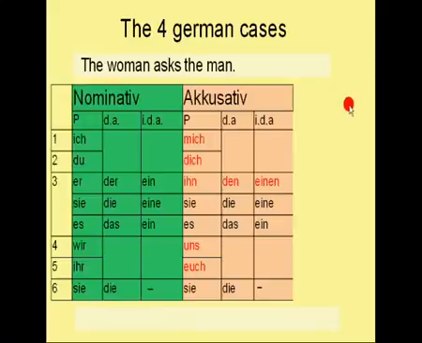Let's try another one. The woman asks the man. Which one of these words is the subject of the sentence and which one is the direct object? The subject in the sentence is the woman, and the is the definite article in English, and therefore you have to choose a definite article in German. And you have three to choose from, and because woman is feminine, you choose the definite article for feminine nouns. So in German, you start the sentence with Die Frau fragt. And fragt is the conjugated verb for to ask.